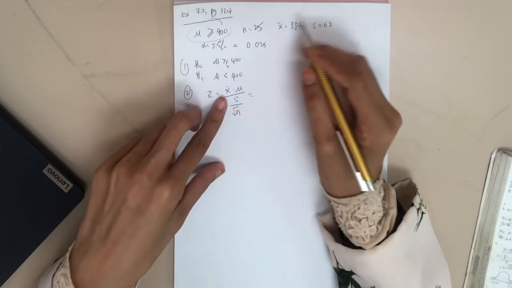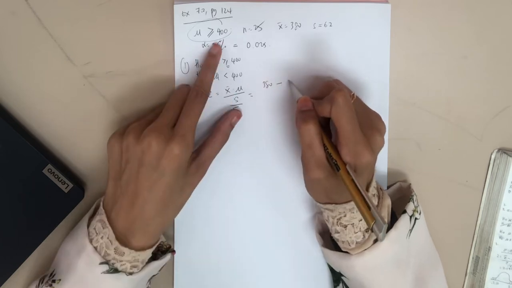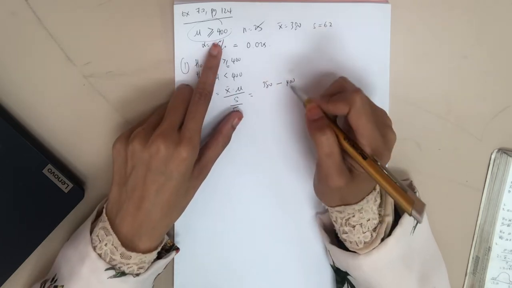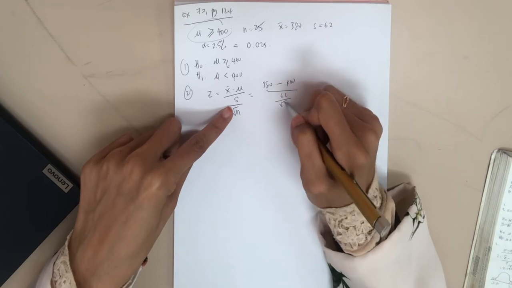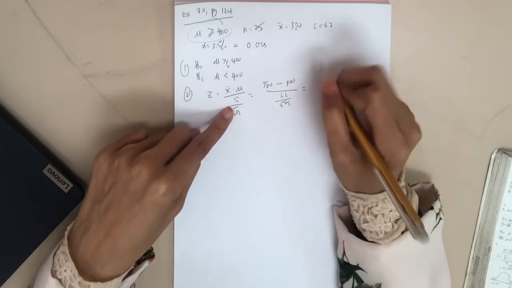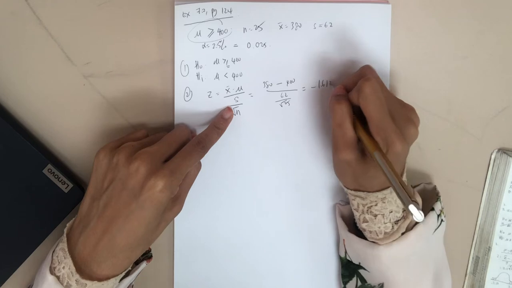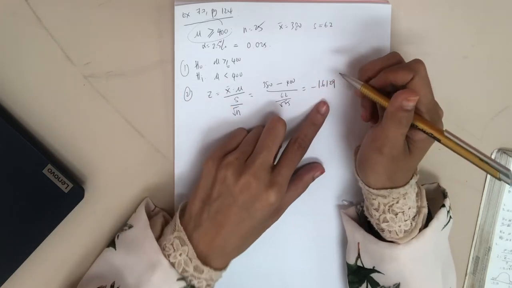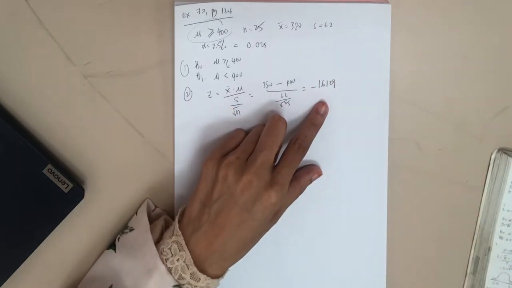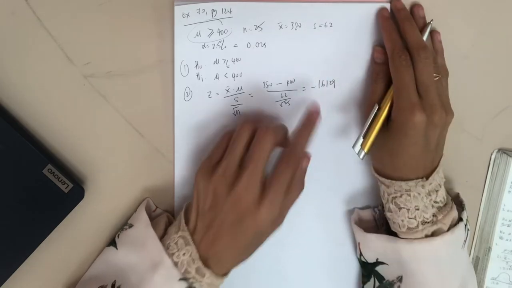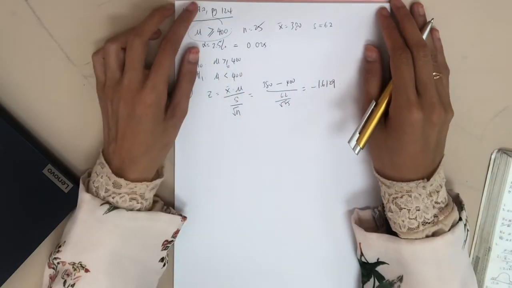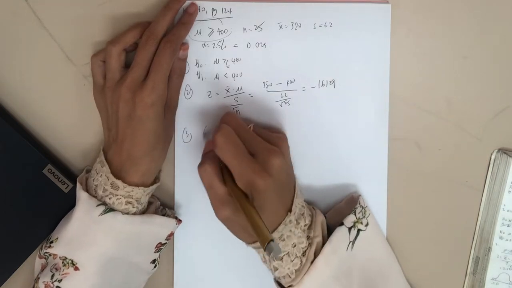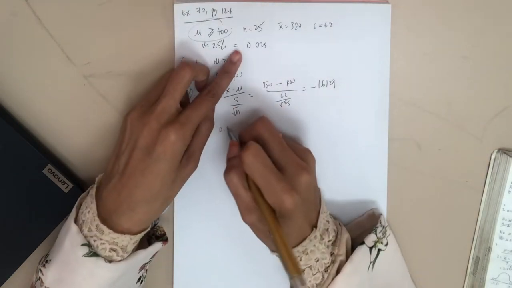Okay, so X bar just now is 360, mu is 400, and then S is 62 over square root 25. From the textbook, I just copy the textbook answer because I already did it just now. I mean, before I record the video, I already tried. So the test statistic is negative 1.6129. So step number 3, alpha is 0.025.